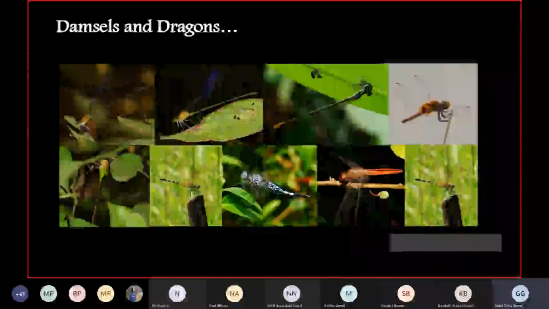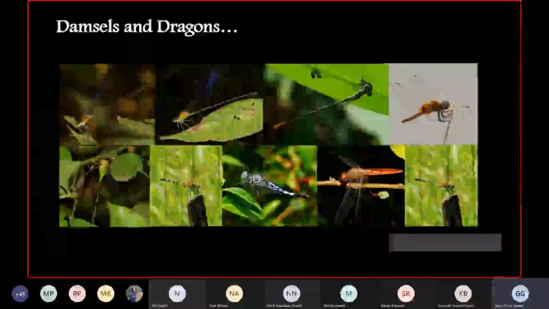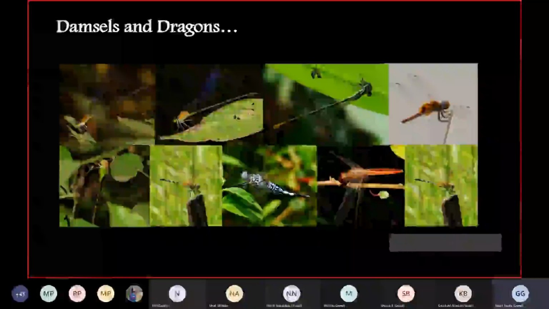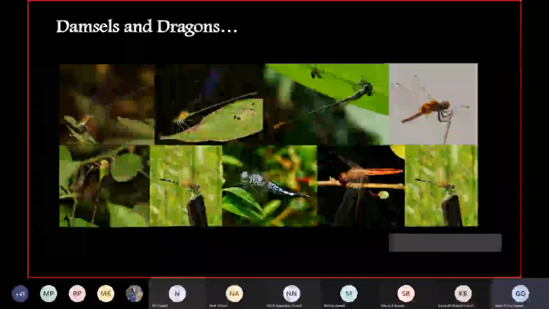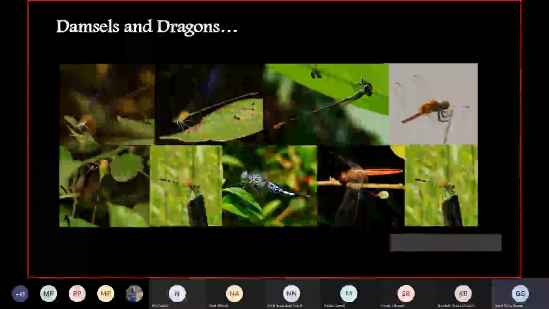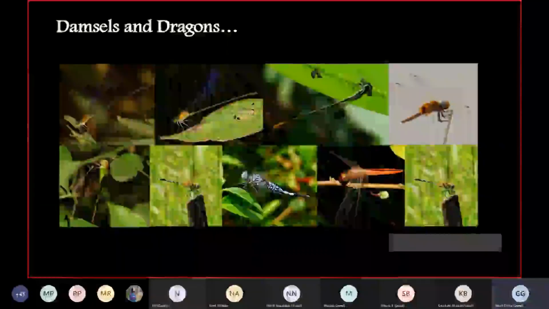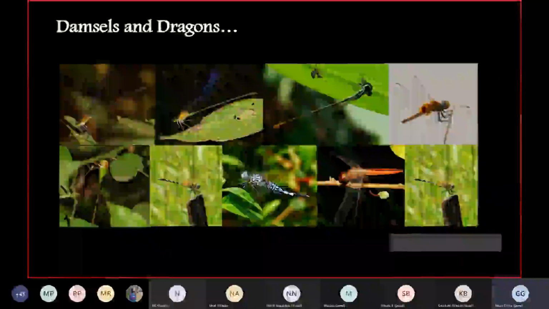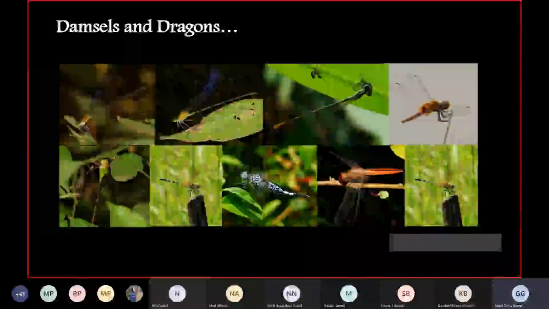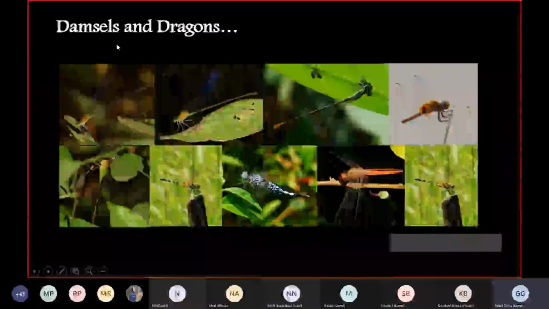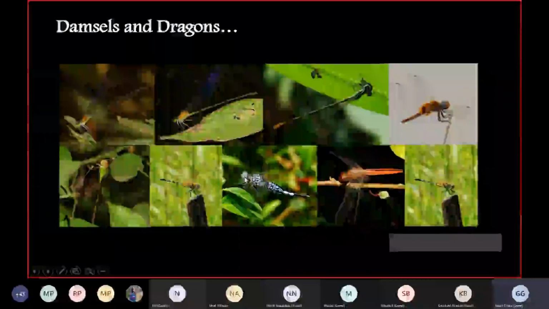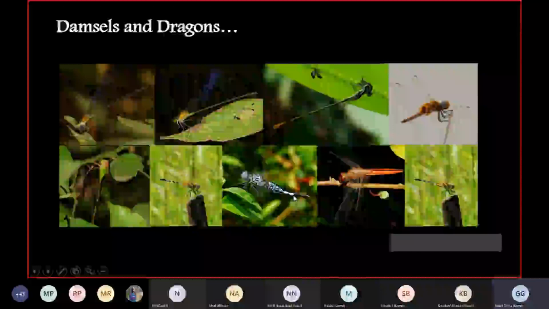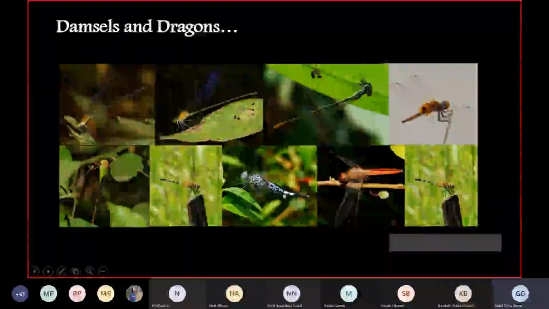It's basically the exact number of legs, like the 6 legs, that is 3 pairs of legs. This is the main characteristic of any insect. So right in front of you, you have some damselflies and dragonflies. Although it is written as dragon, this is a damselfly and this is a dragonfly. So the one with the heavy and comparatively shorter tail here, they are all dragonflies.